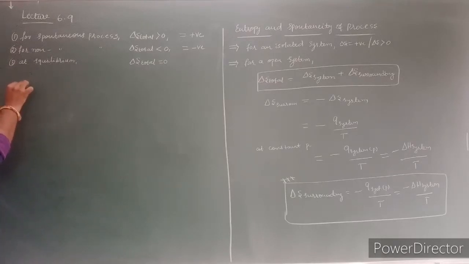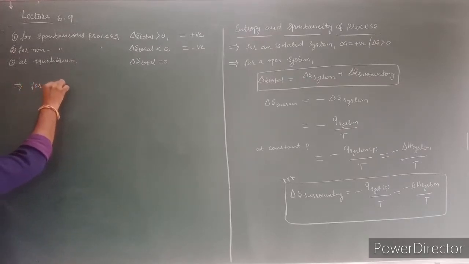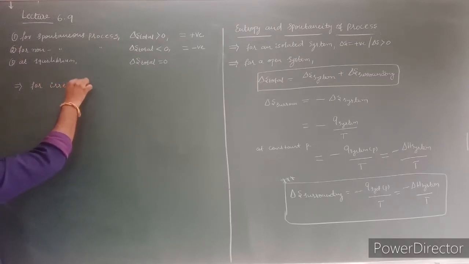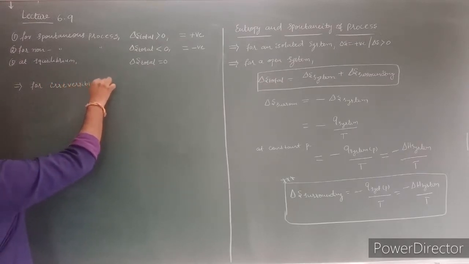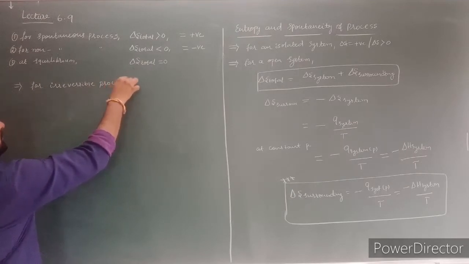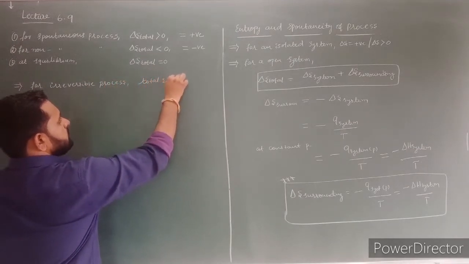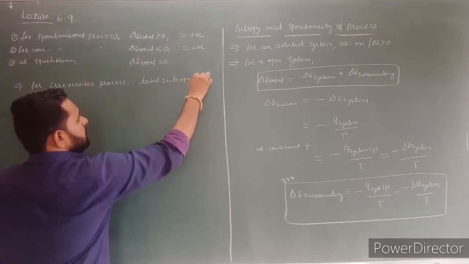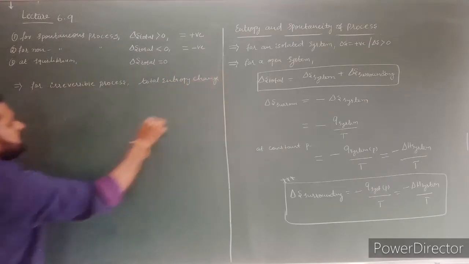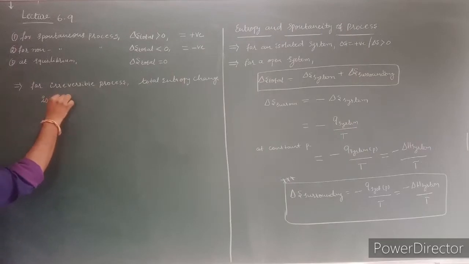The next point, for irreversible process, the total entropy change is always positive. For irreversible process, total entropy change is always positive.